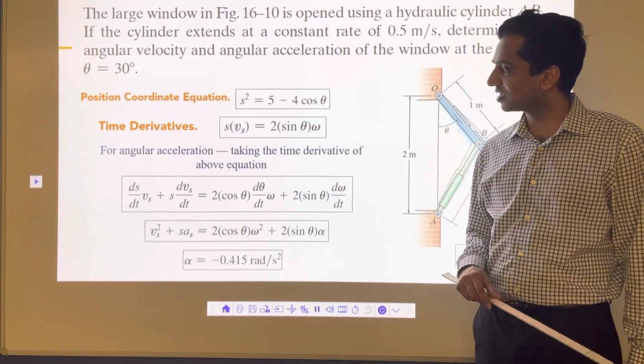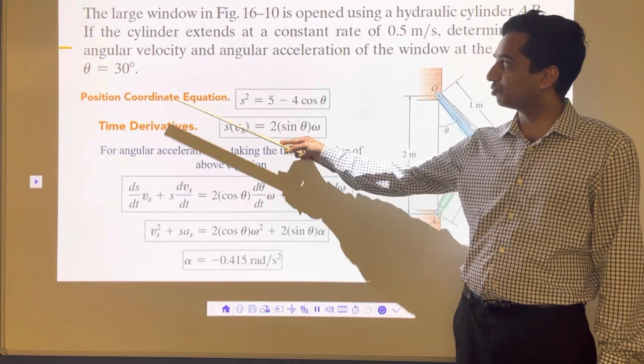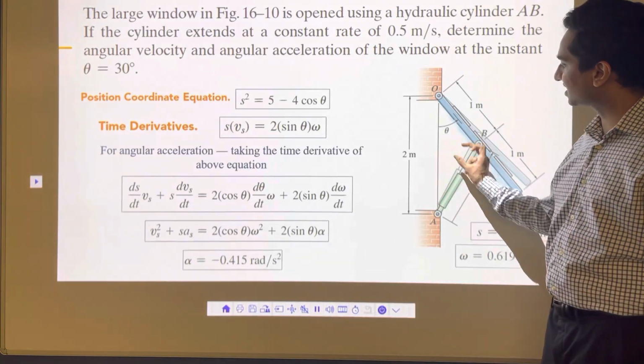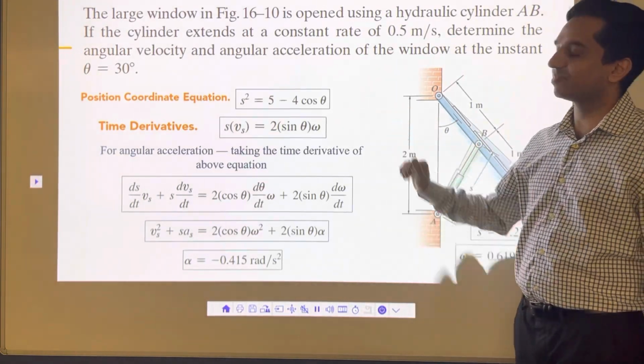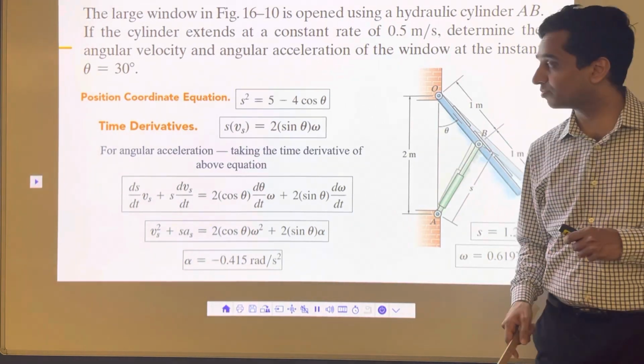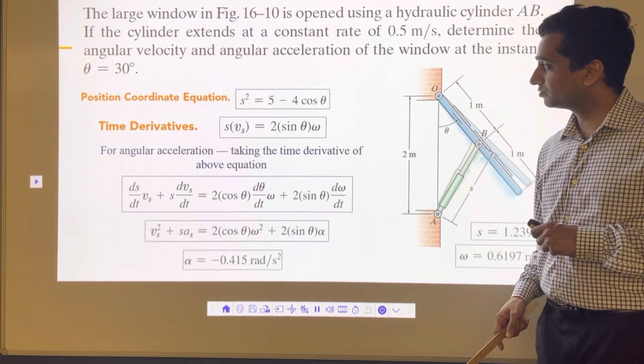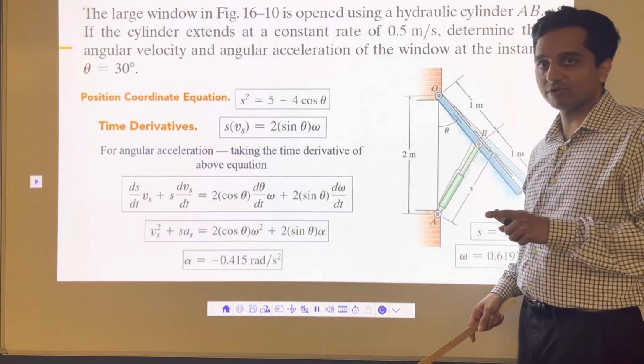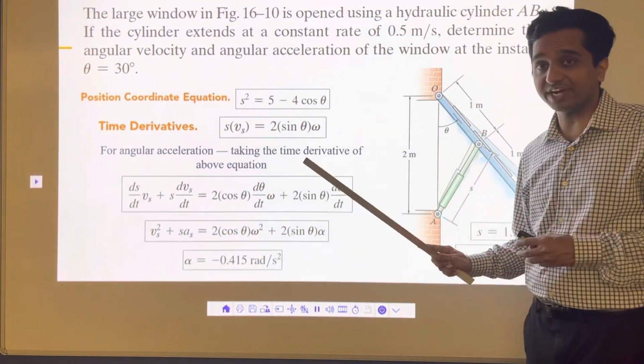That's how you do the problem of absolute motion analysis. You need the position coordinate equation, the s and theta relationship, and then the time derivative. Once you have that, you can solve this kind of problem. This one is a solved problem from the book. When you study, make sure you take pen, paper, and calculator and solve the problem, don't just read the problems.